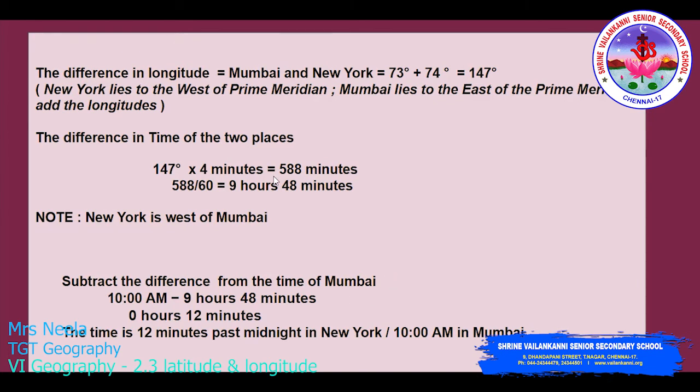You will get 588 minutes, and to get the hours, you divide by 60 and get 9 hours 48 minutes. As New York is west of Mumbai, its time is behind. So you subtract the difference from 10 hours and you get 0 hours 12 minutes. So the time is 12 minutes past midnight in New York when it is 10 a.m. in Mumbai.